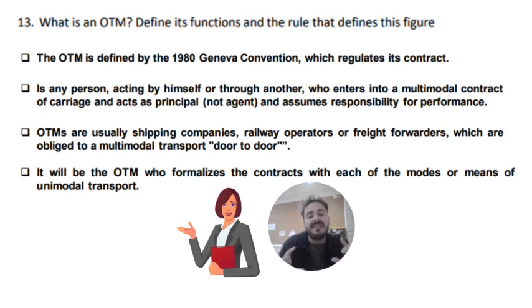They are going to assume responsibility during the whole operation, and of course, the more modes of transport, the more difficulties in the operation, so the insurance premiums, las primas de seguro, are really expensive. That's why just big shipping companies, railway operators, or freight forwarding companies are the ones that have this status.